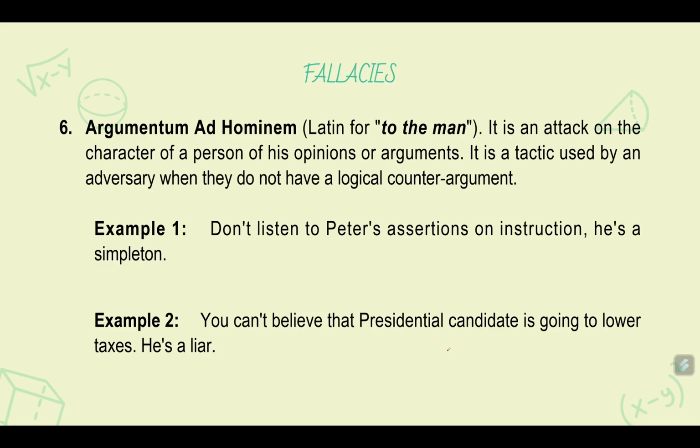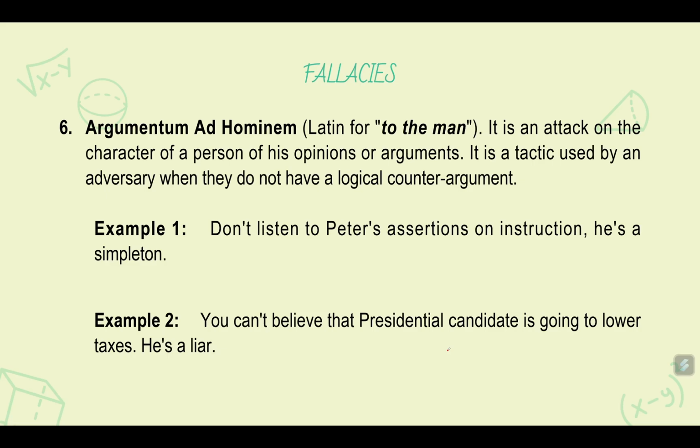As an example, "Don't listen to Peter's assertion on instruction. He's a simpleton." This is an attack on the character of Peter. Instead of giving an argument why he should not listen to Peter's assertion, he attacks Peter's character. Insulting other people because you cannot provide a counter argument is a fallacy.